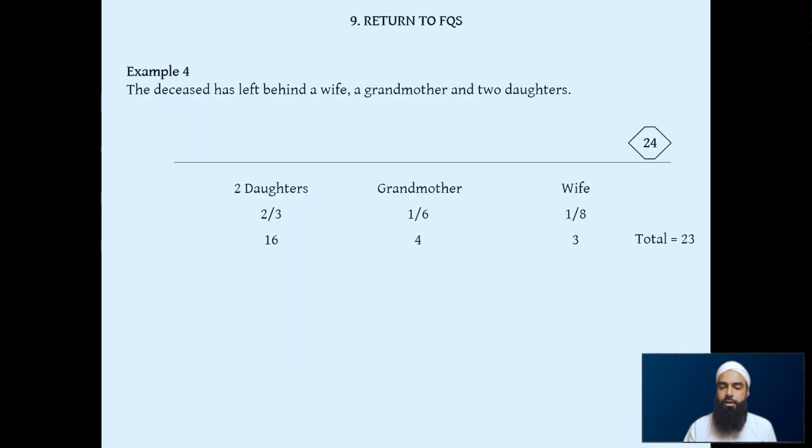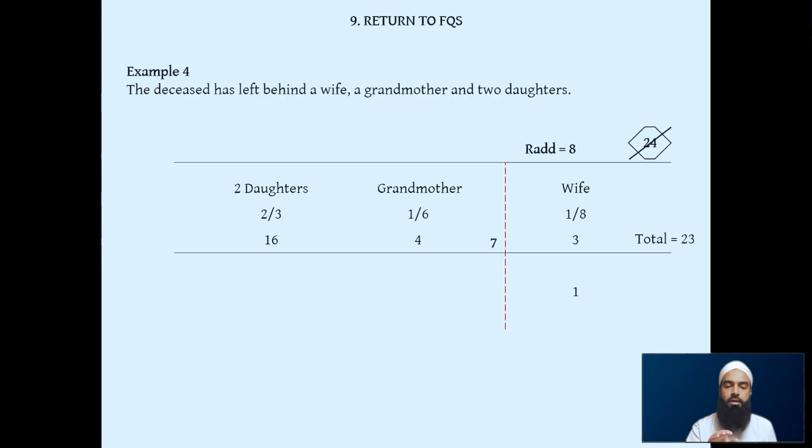So we do as usual, because there's a spouse here, we split up the spouse, we draw our horizontal line, we cross out our old divisor, and we make the new divisor from the spouse's denominator. So that's 8. So rad of 8 now. We give the spouse, the wife, her 1 share, because 1/8 of 8 is 1. And then we write the remainder 7 as a mini divisor, because we know that 7 we're going to have to distribute between the grandmother and 2 daughters in proportion to their shares.